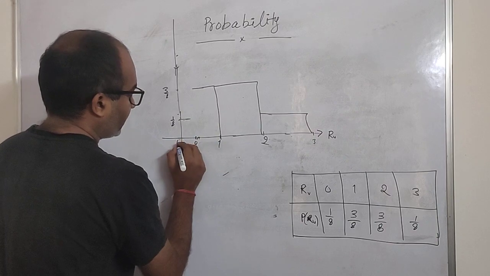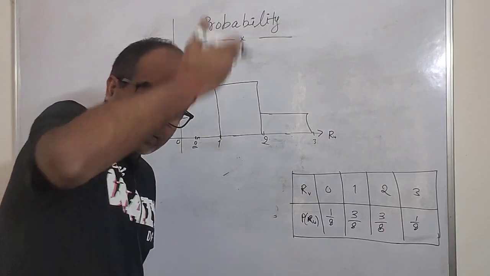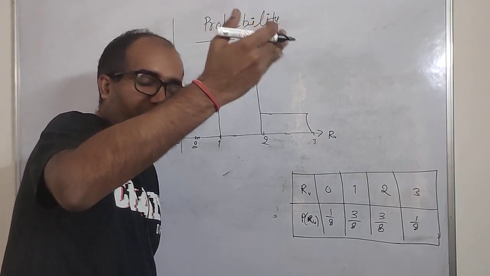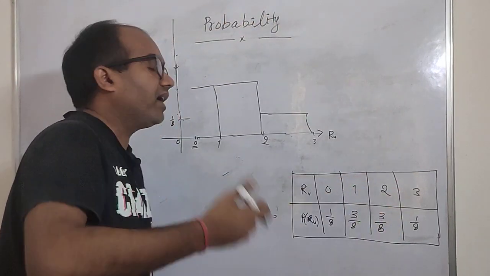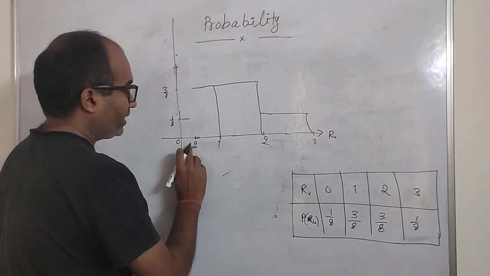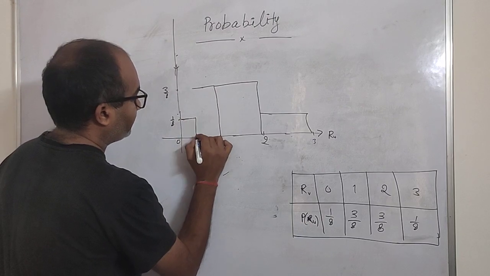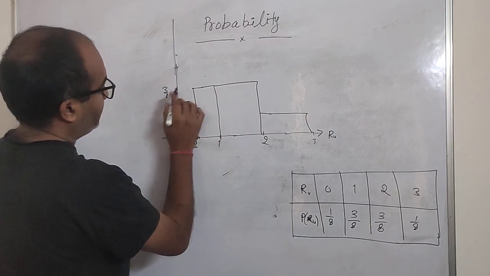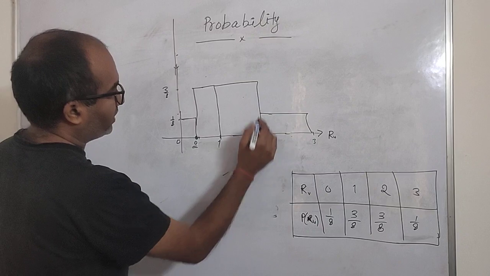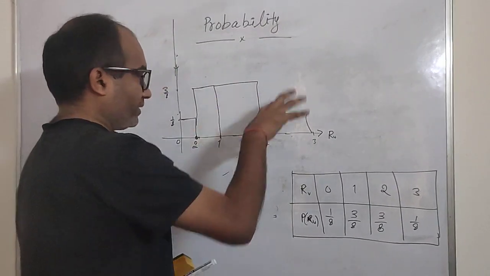Rather than coinciding it with the 0, we are considering a real scenario of how exactly this graph will look. So taking 0 as an event here, then for 3 by 8 it will look something like this, and for 2 something like this. So it will be created like this, the 4 boxes.